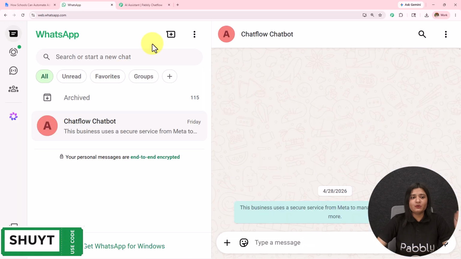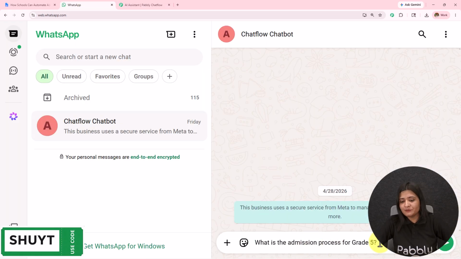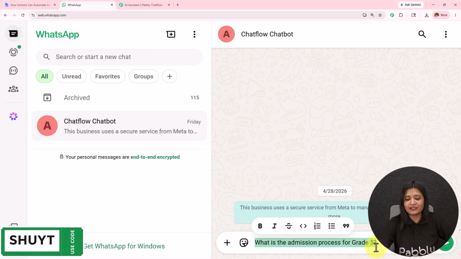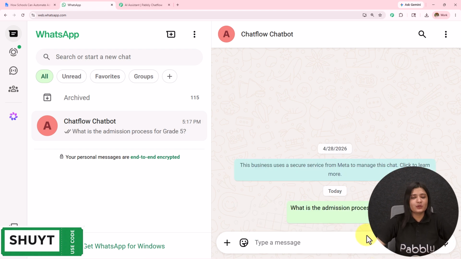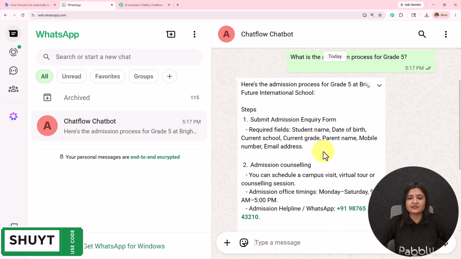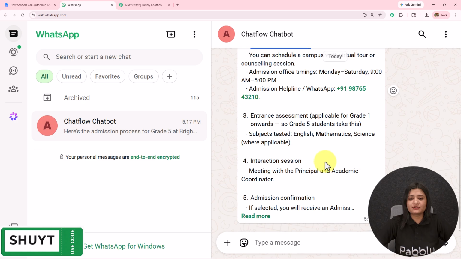So I'm going to open my WhatsApp here and send a query like, what is the admission process for grade 5? Let's send this message, wait for the reply. Here I have received this message. Here's the admission process for grade 5 at Bright School International School. Steps with the rest of the details.